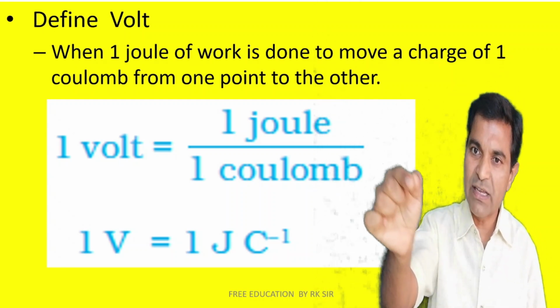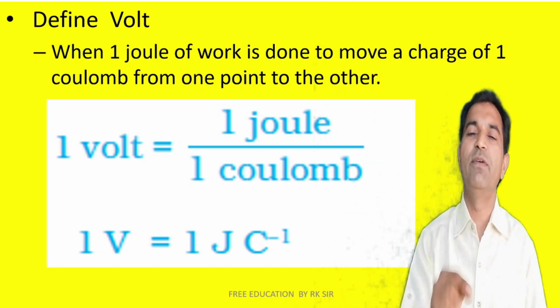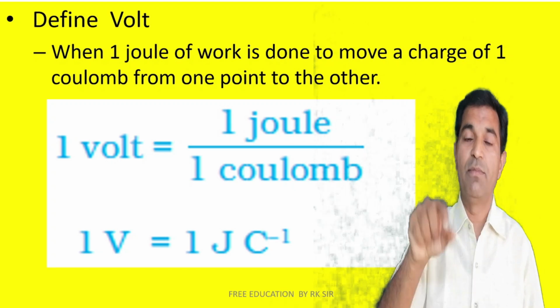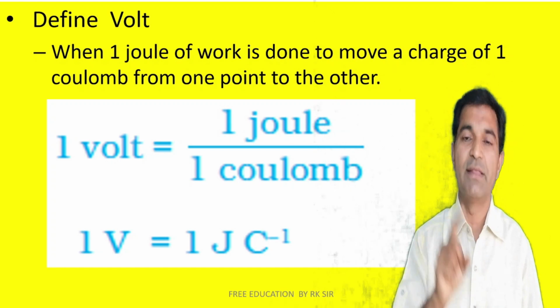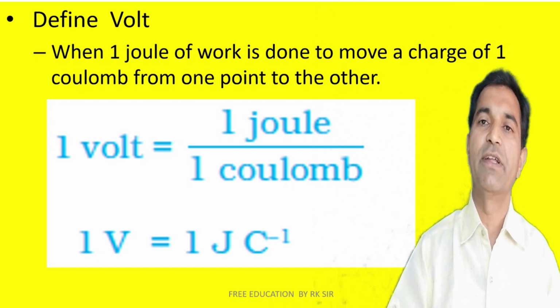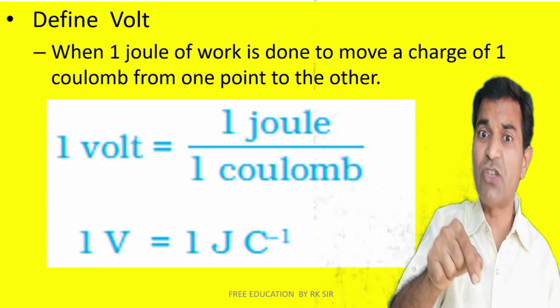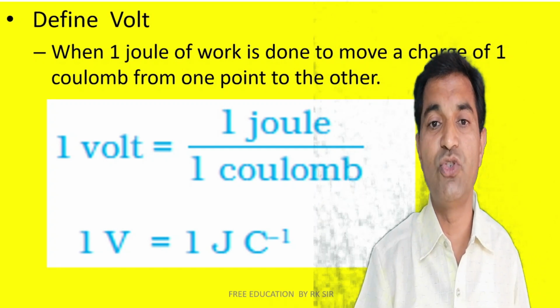When 1 joule of work is done to move a charge of 1 coulomb from one point to another, we may say 1 volt. Repeat: when 1 joule of work is required to move a charge of 1 coulomb from one point to another, this is known as 1 volt.